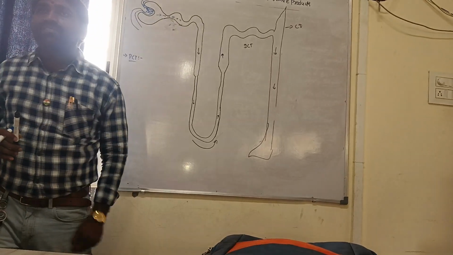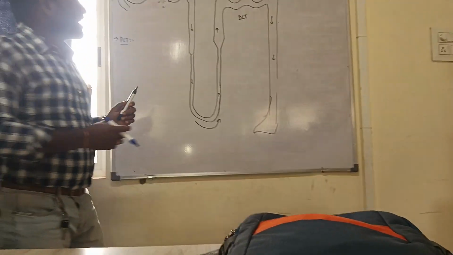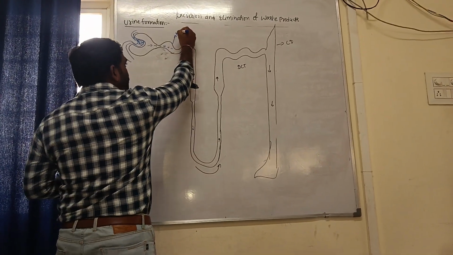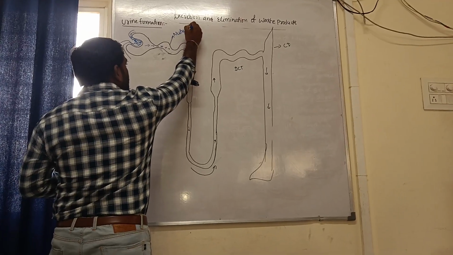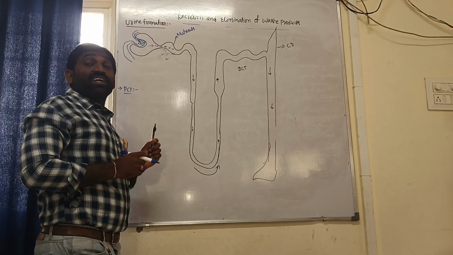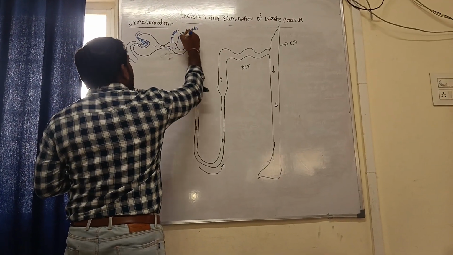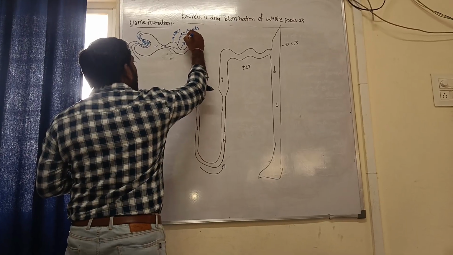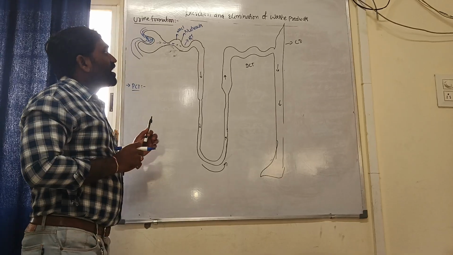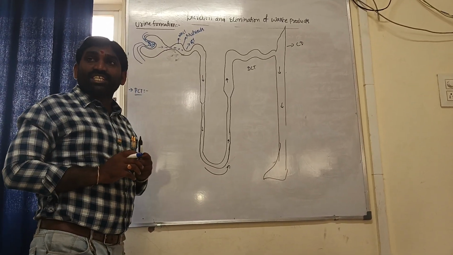It is a major site for reabsorption. In this PCT, nearly all essential nutrients and 70% of electrolytes, that is NaCl, H plus ions and K plus ions, are reabsorbed.